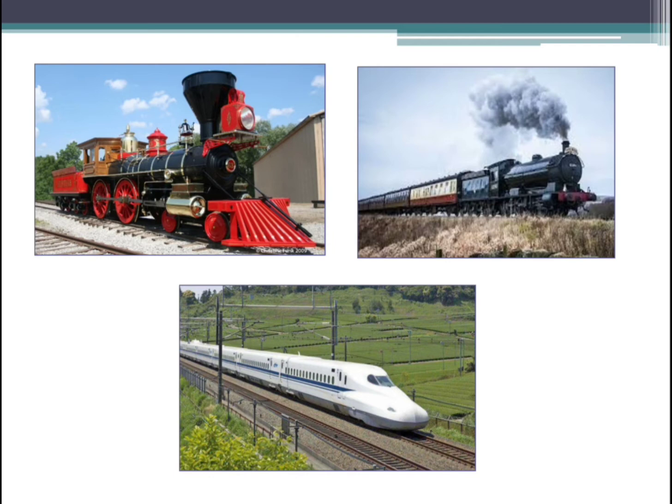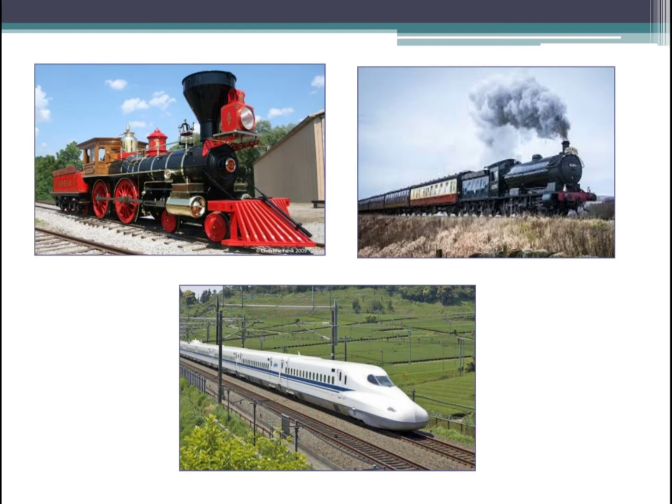Children, these steam locomotive trains were used for a very long time. Now these steam engines, which run with the help of steam, have changed into diesel engines. That means instead of burning coal, they started using diesel to run the train, and now we are using electricity to run the engines. First it was the steam engine, then it was replaced with the diesel engine, and recently we are using electric engines, which run with the help of electric current. In some places we still use steam engines, children.